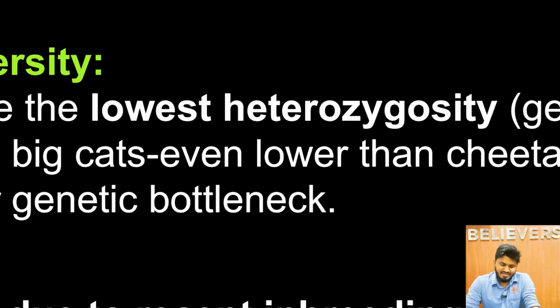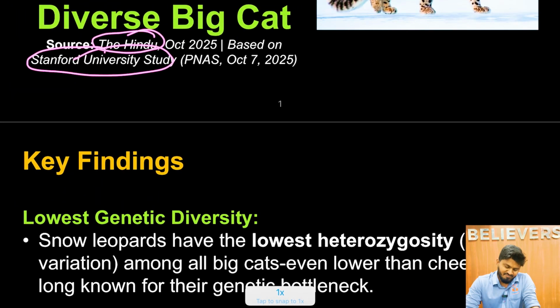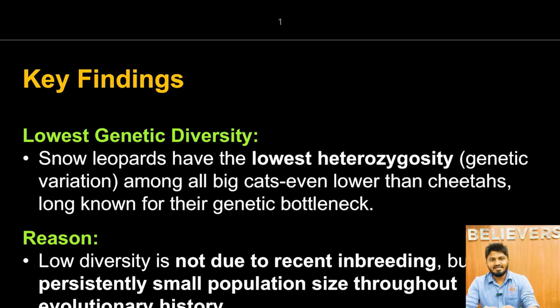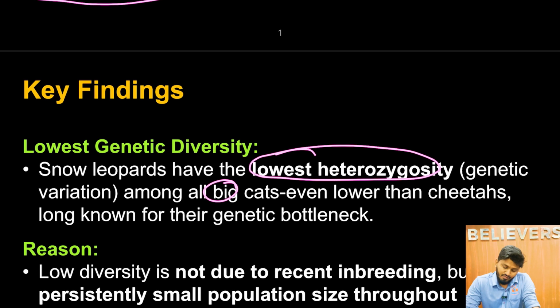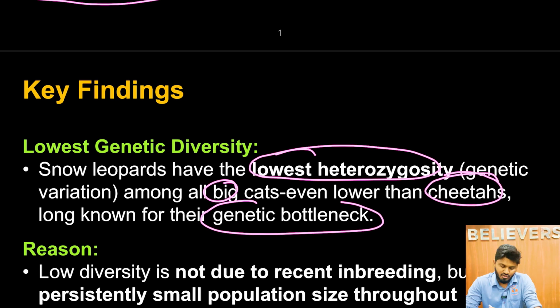Now moving back to the current discussion. The key finding is the lowest genetic diversity. Snow leopards have the lowest heterozygosity, that is genetic variation, among all the big cats, even lower than the cheetahs, which were previously known for their low genetic diversity and long known for their genetic bottleneck.